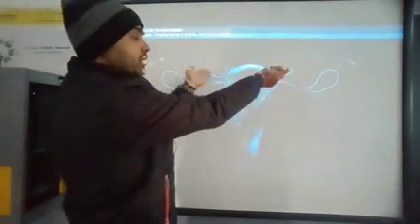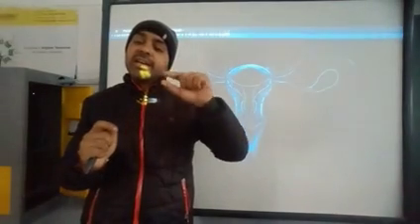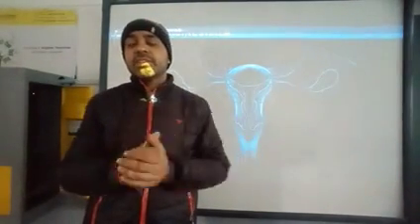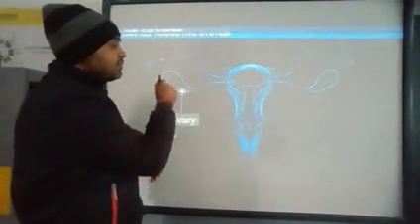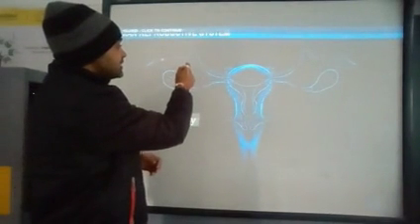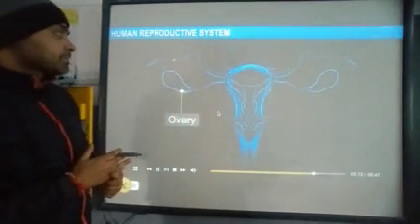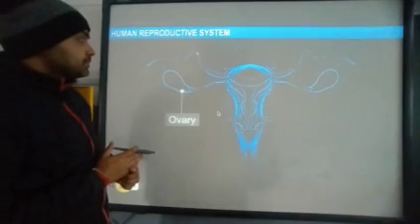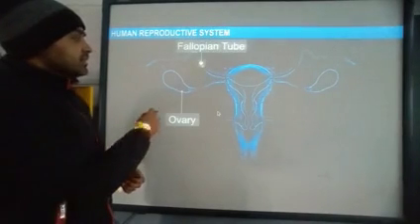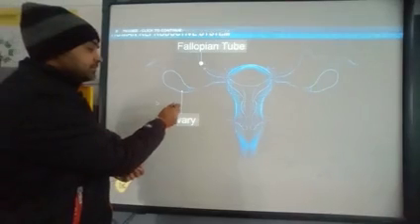Different sperms will move throughout, but where the egg is produced, only these sperms are able to fertilize the egg. Other rest of the sperms will disintegrate after some time. So this is a very important question, where fertilization takes place: it takes place in the region of fallopian tube. This egg is carried from the ovary to the womb through a thin oviduct, also known as fallopian tube.